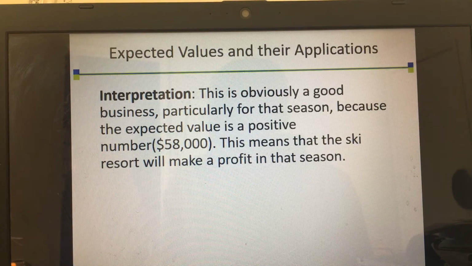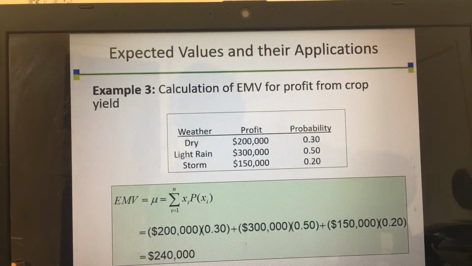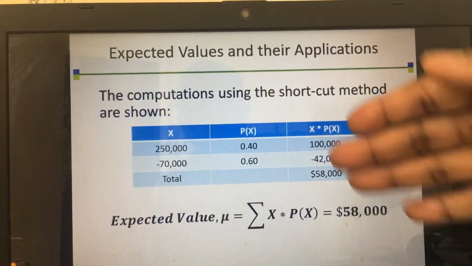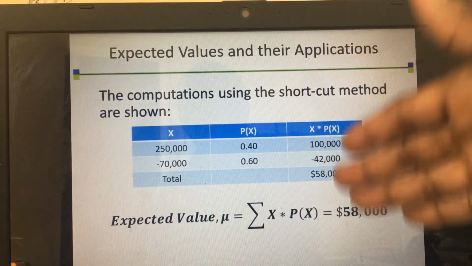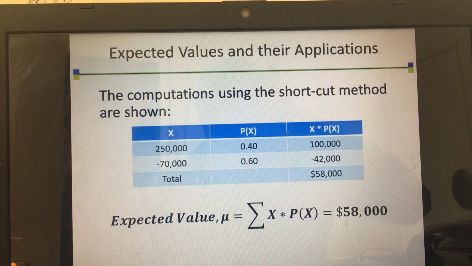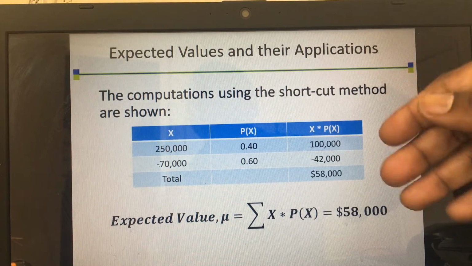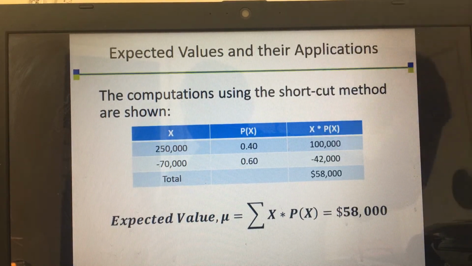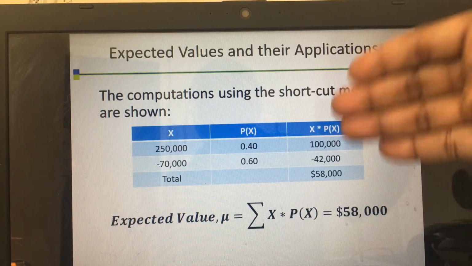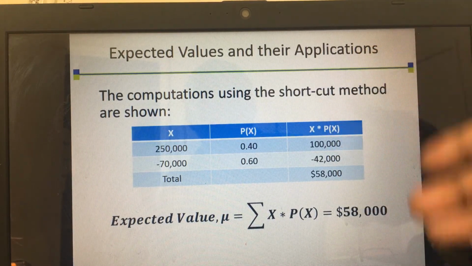Very good. Okay. Now, I'm going to try one more example on how to apply this to business, but I'm going to use a different method. Remember, I've been using the shortcut method, putting them in a tabular form. Some people might be asking me, how about the regular method, the horizontal method? So I'm going to do the same thing using a similar sort of equation using the horizontal method. If I do it this way, I will get the same answer.